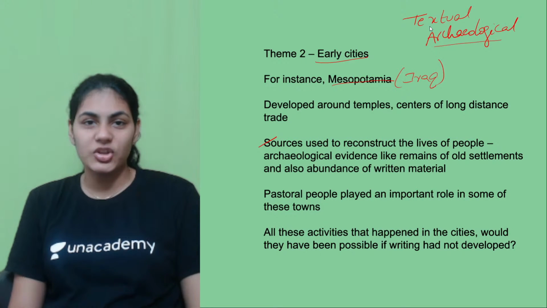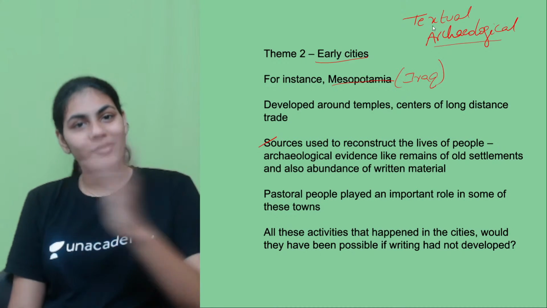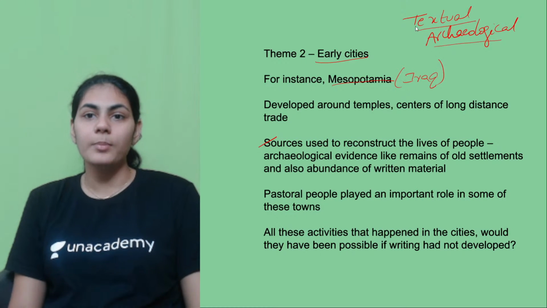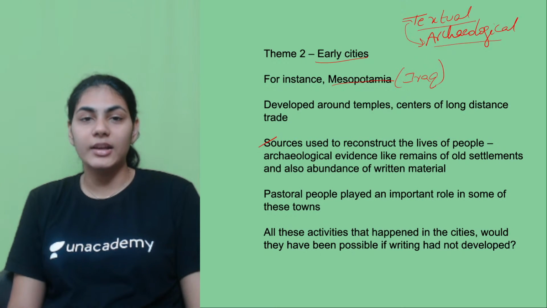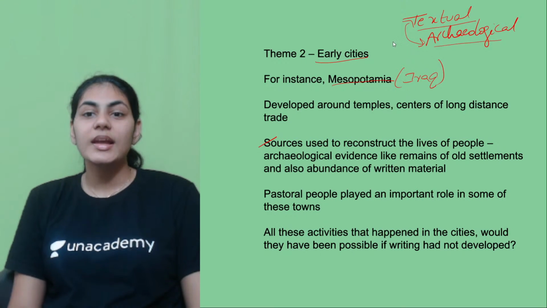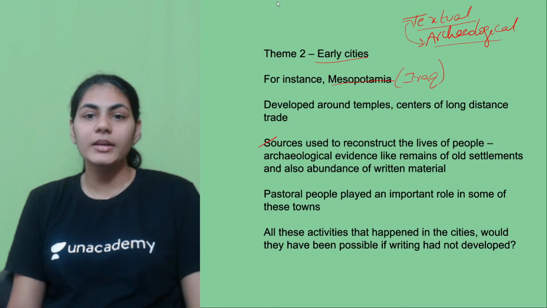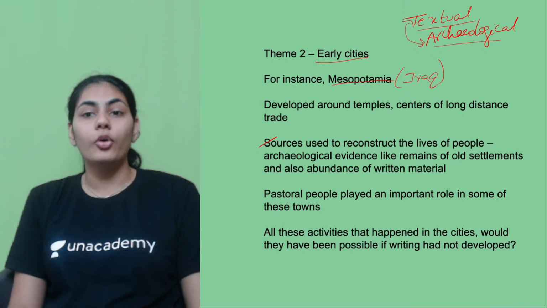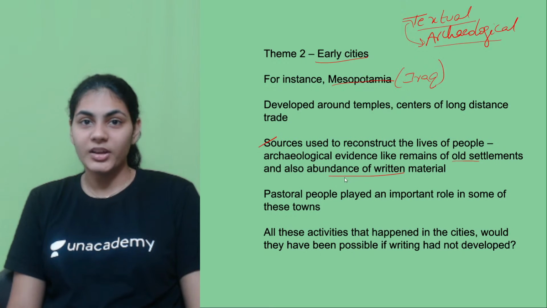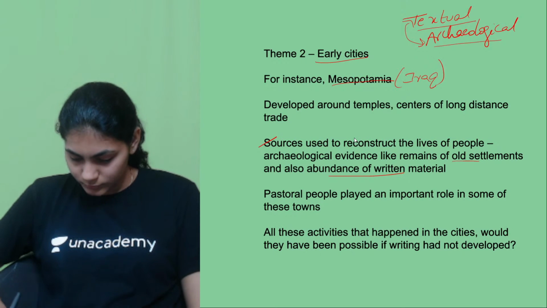That doesn't mean textual sources aren't there. Eventually textual sources also came up, so it is a mixture of archaeological and textual sources which give us information about whatever we are going to read today, right? That's basically this point: archaeological evidences of old settlements and abundance of written material, right?